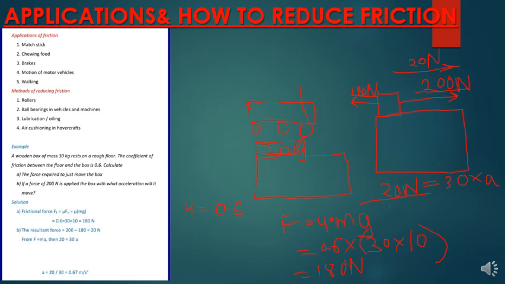So divide by 30 on this side and divide by 30 on this side. So if you divide by 30 on both sides, tunapata acceleration inakuwa 0.67. Sasa 0.67 meters per second square. If anyone did not understand, unaweza sema kwenye comments. Sasa don't be shy.